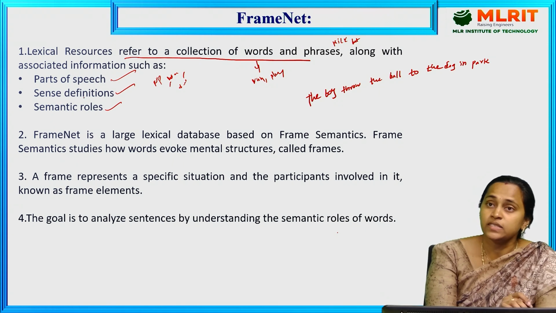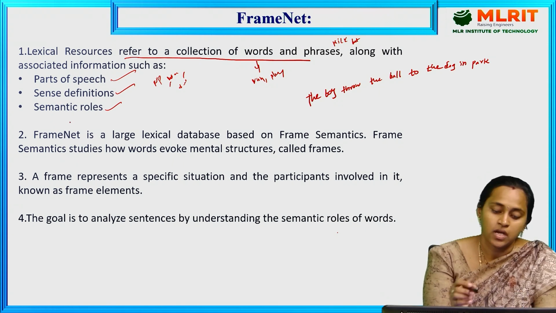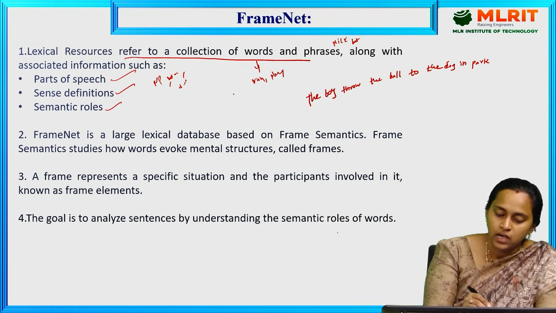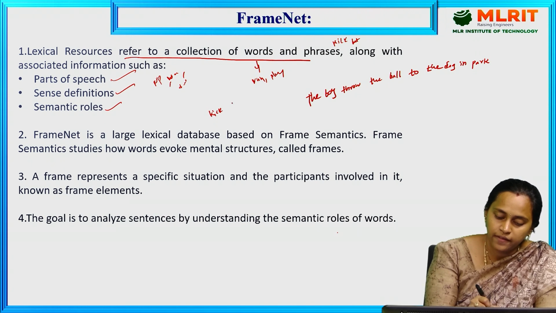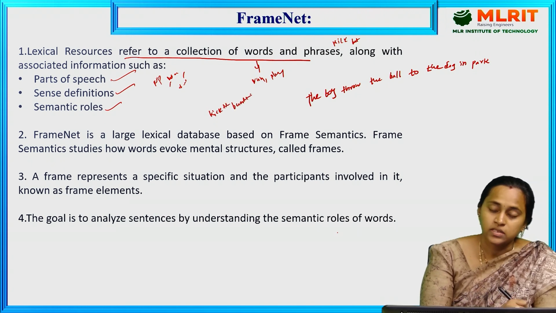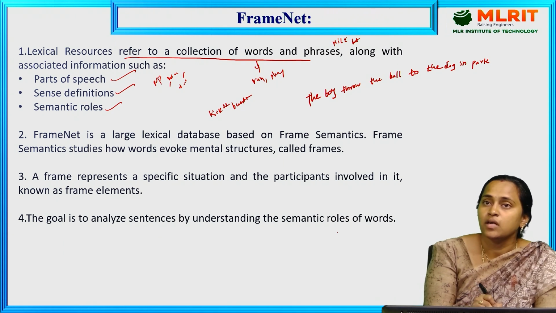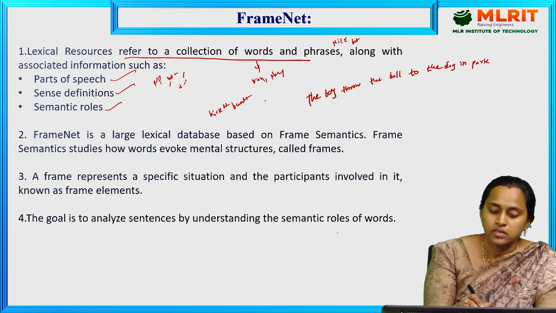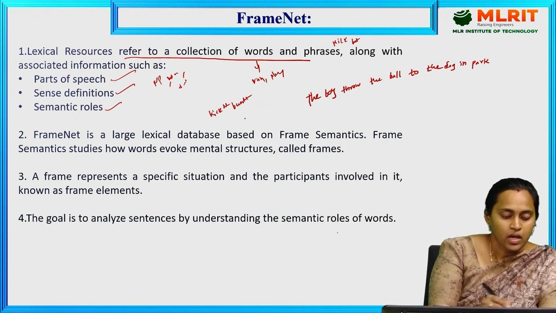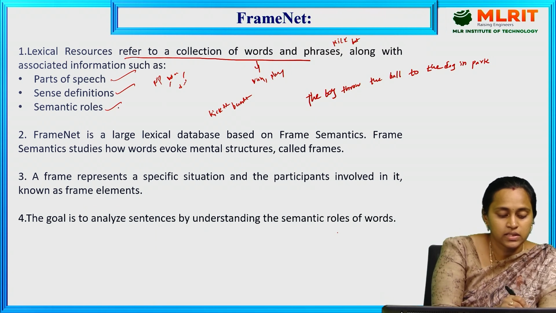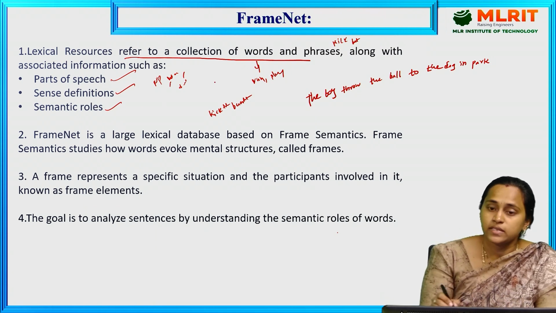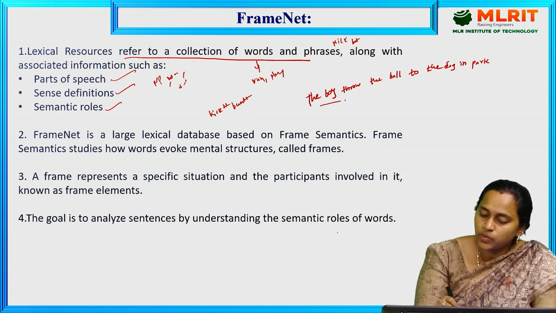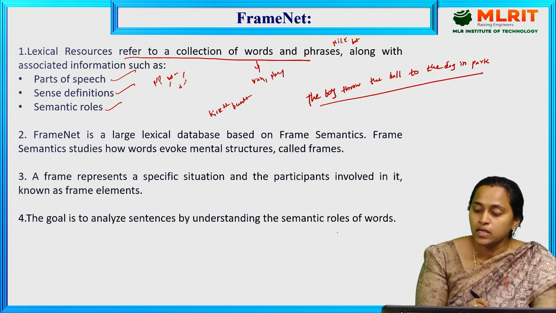Let's see the sense. What is the meaning of sense definition? Let's take the example kick the bucket. Sometimes kick the bucket means to die, or it can refer to a bucket. Next, see the semantic roles. Let's take the example: the boy throws the ball to the dog in the park.